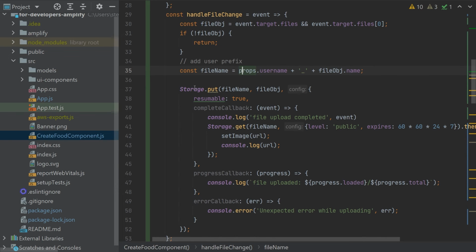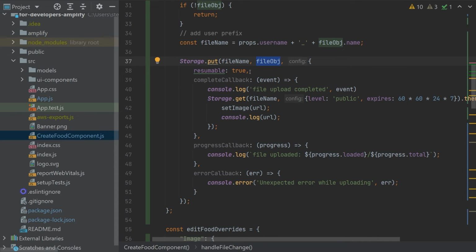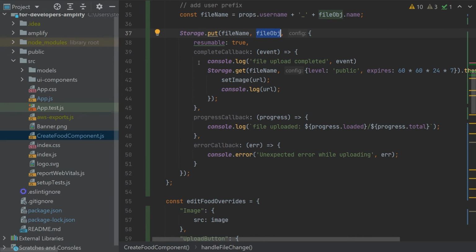And then we will use the storage, which is a component again from AWS, and basically we will try to put the file. First is the file name, and then the whole file object, which we also receive into the handler. We can use some config where we can configure multiple stuff, but what I wanted to basically see by using the storage put is what will happen with the file. For example, in the console, I will log what the progress is, if there is some error, and what basically happened.